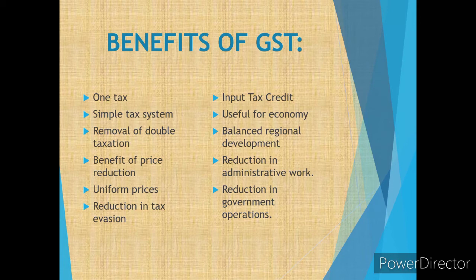So it becomes very difficult with GST to evade, to just remove this manipulation system from the trading. So the tax system or the tax distribution becomes very clear. That is a good transparency in the system of the presentation of the tax.